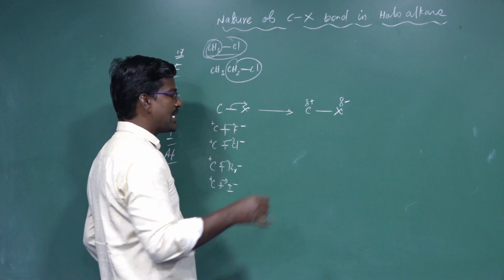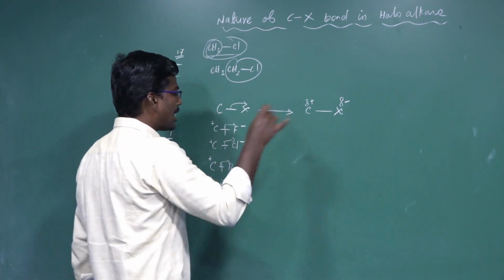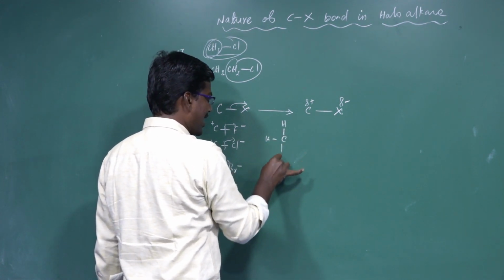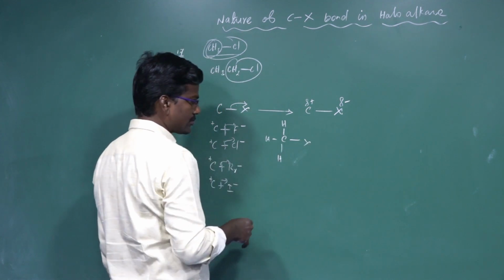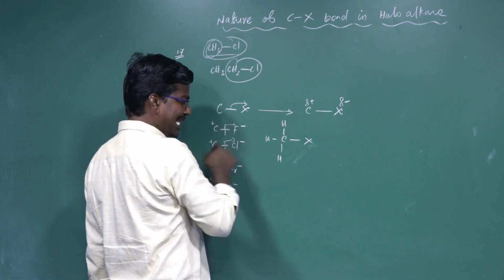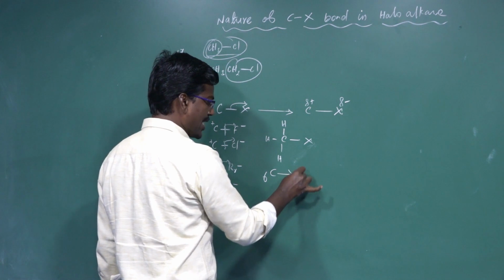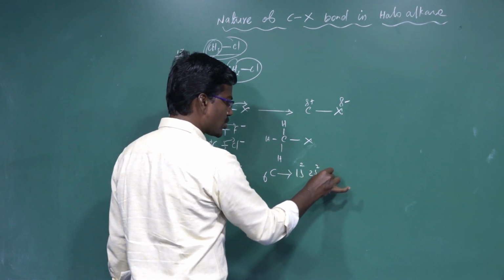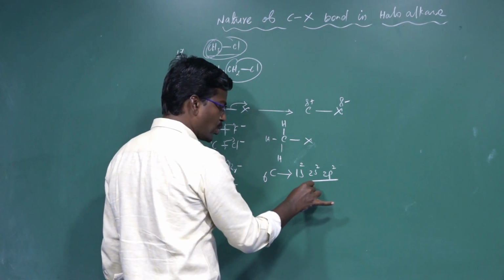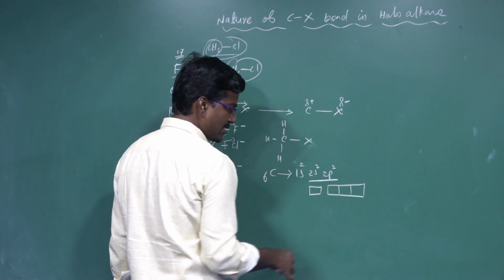The next topic: what is the hybridization of carbon in the carbon-X bond? In a haloalkane, carbon is bonded to three hydrogens and to X. That carbon is directly bonded with X, and also with three hydrogen atoms. What is the atomic number of carbon? 6. The electron configuration is 1s2, 2s2, 2p2. The valence shell is 2s2, 2p2, with a 2s subshell and a 2p subshell.